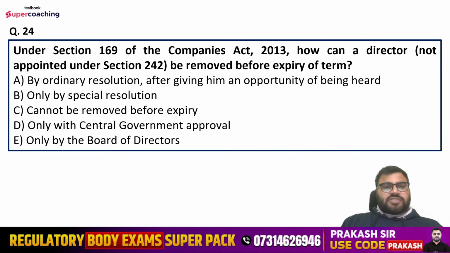Under section 169 of the Companies Act 2013, how can a director not appointed under section 242 be removed before the expiry of the term? So options are: by ordinary resolution after giving him an opportunity of being heard, only by special resolution, cannot be removed before expiry, only with the central government approval, or only by board of directors. Tell me, how can a director be removed before the expiry of term here? Question number 24.